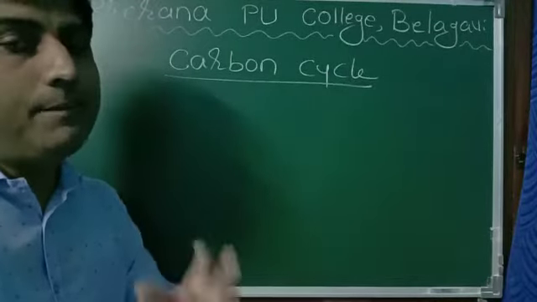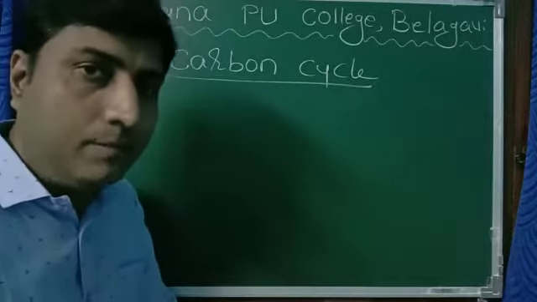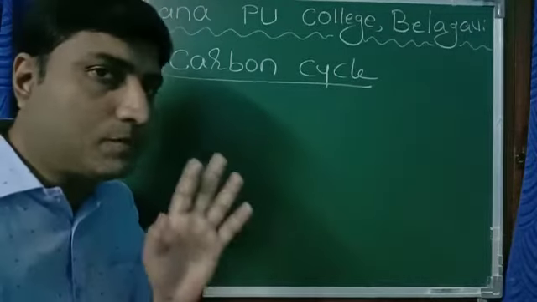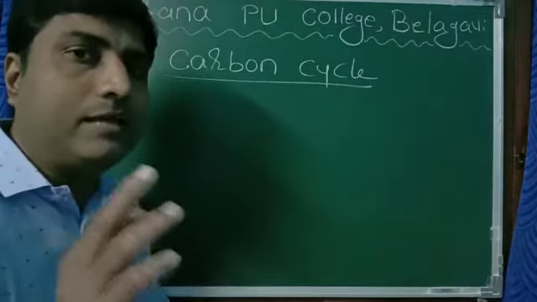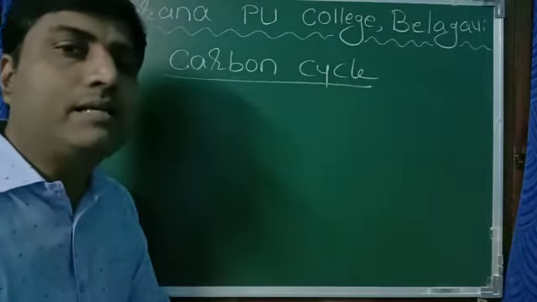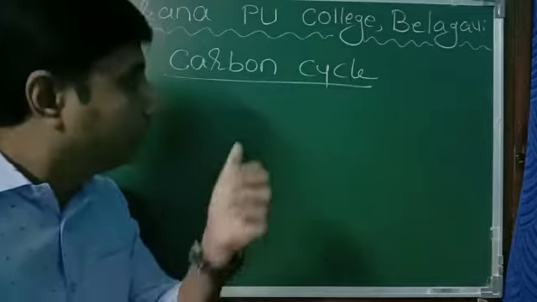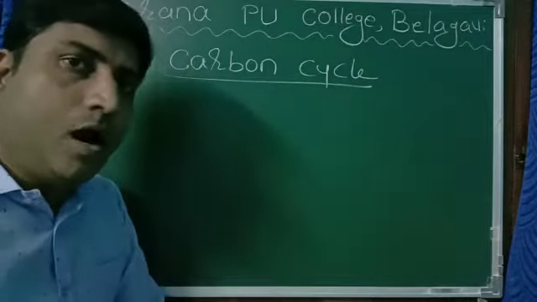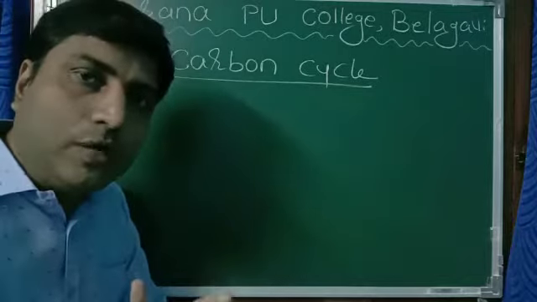So we were studying about biogeochemical cycle or nutrient cycling, and in that, two types of cycle, you already know: the gaseous cycle and the sedimentary cycle. You have studied the sedimentary cycle, that is the phosphorus cycle. Now we'll study a gaseous cycle, that is the carbon cycle. How exactly does carbon circulate in nature?